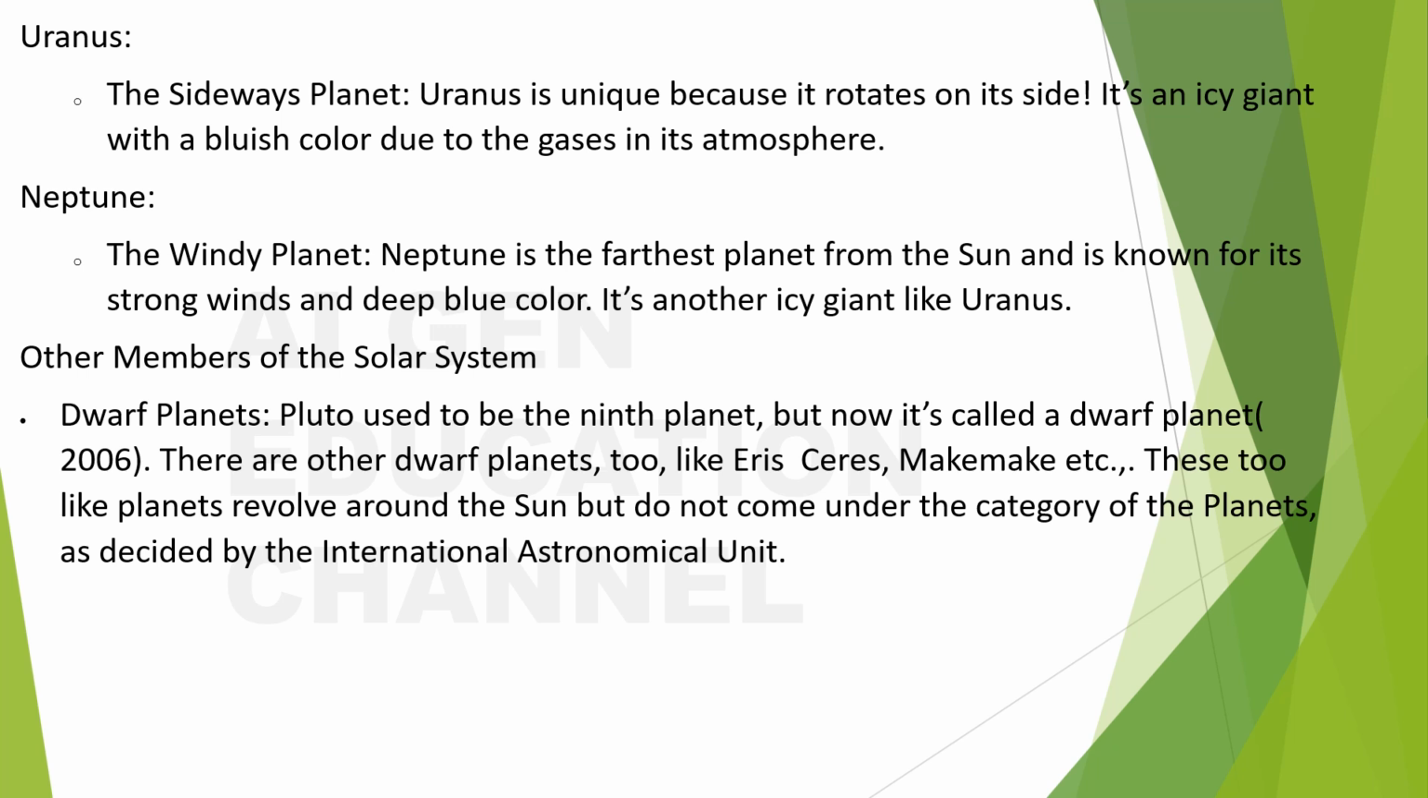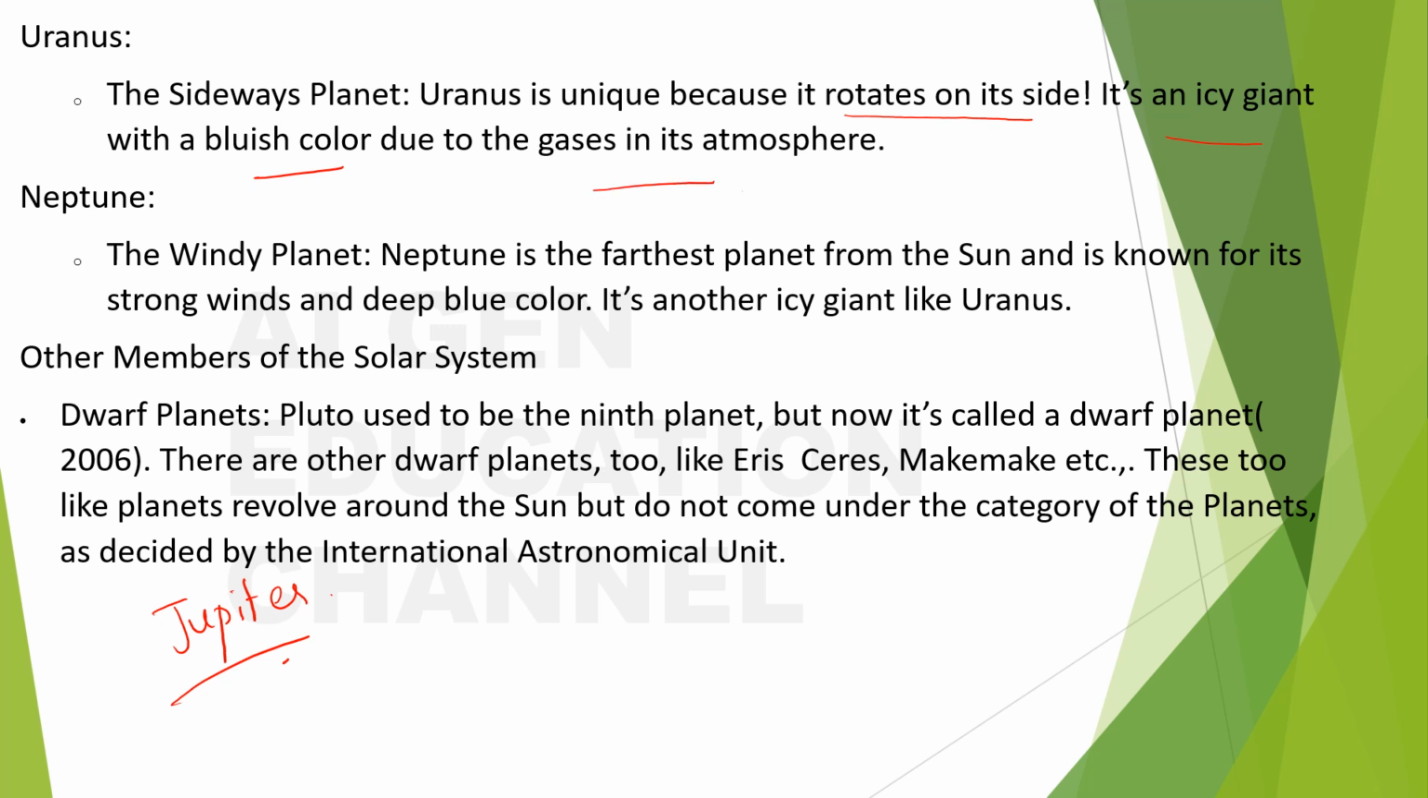Uranus. Uranus is unique because it rotates on its side. It's an icy giant with a bluish color due to the gases in its atmosphere. What is it? Icy giant. What are Jupiter and Saturn? Just recall, I'm not going to tell here. Uranus, however, is an icy giant with a bluish color due to the gases in its atmosphere.